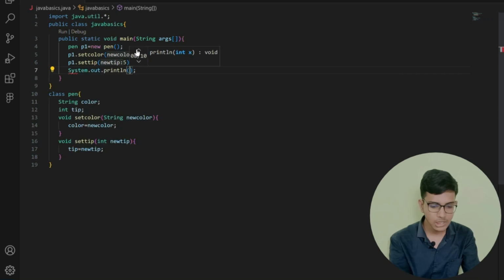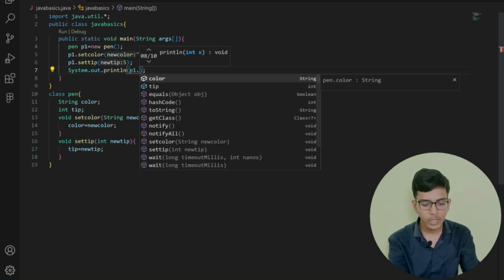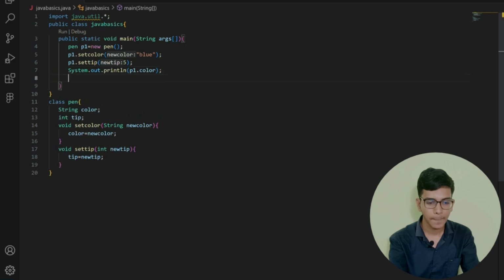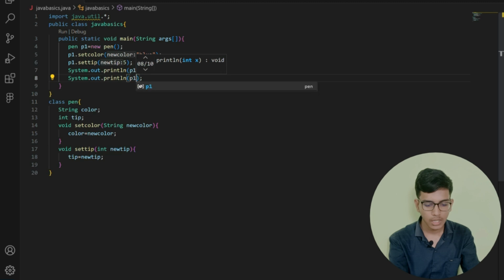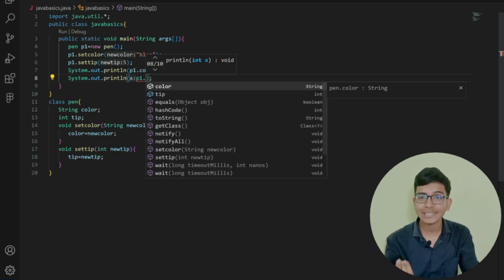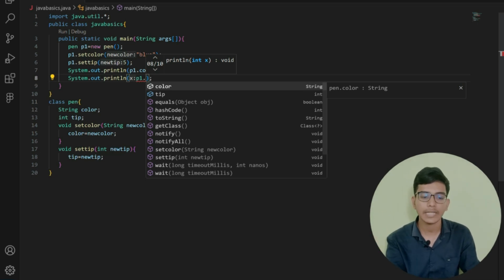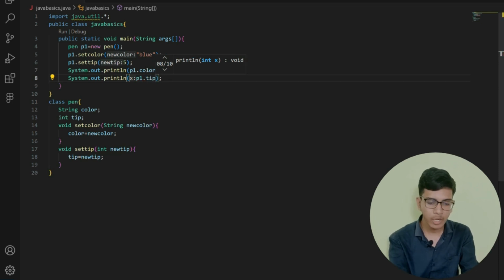After that, I am printing System.out.println p1 dot color, which gives me the string that stores the color of my pen. To access the attribute or function present in my class, I use the dot operator: object name dot the function or attribute declared in my class. After that, I am printing the p1 dot tip value.